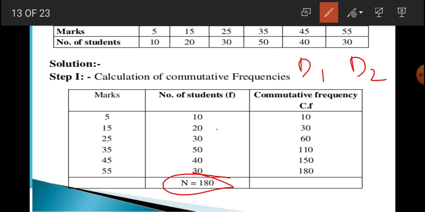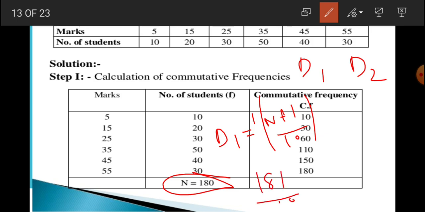Let's find out the formula. D1 is equal to n plus 1 by 10, multiplied by 1. N plus 1, this is 181 by 10. This is 18.1. So corresponding to 18.1, we have 30. And corresponding to 30, 15 will be our first decile.